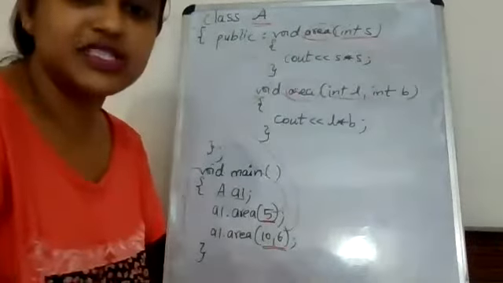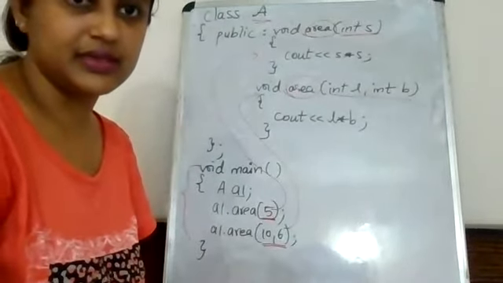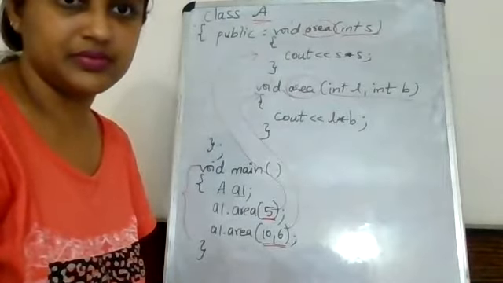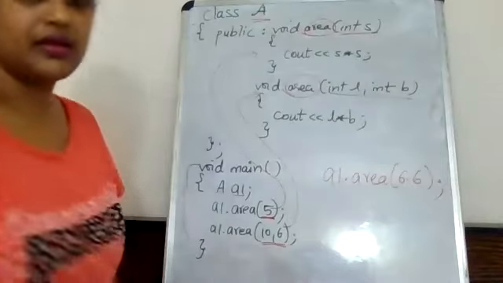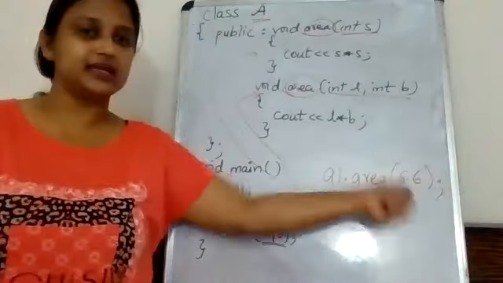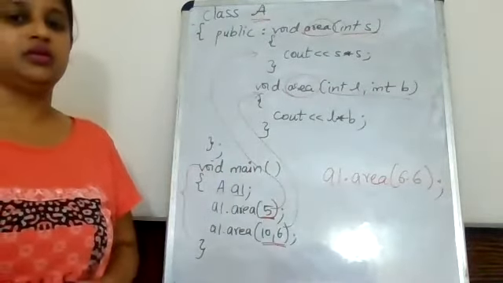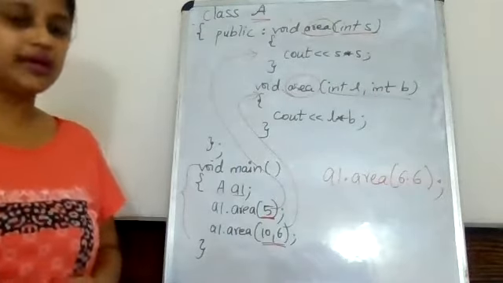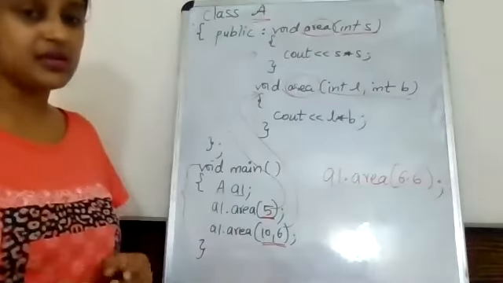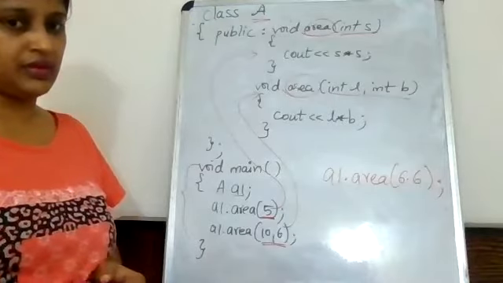Now, I'll just change the question. I have written A1 dot area 6.6. Where will it go? Ma'am, an error will come. Why will the error come? Because you have defined integer type everywhere.